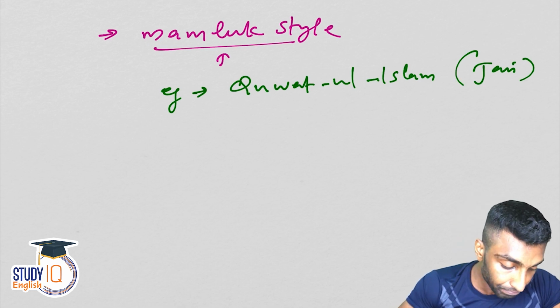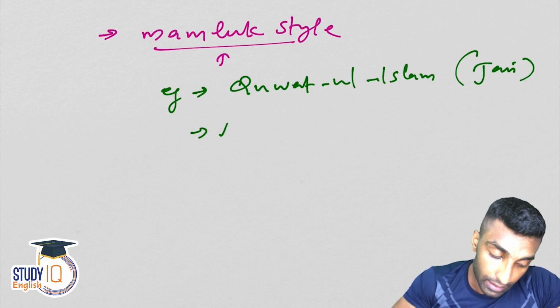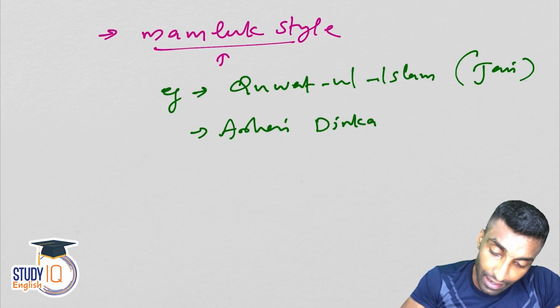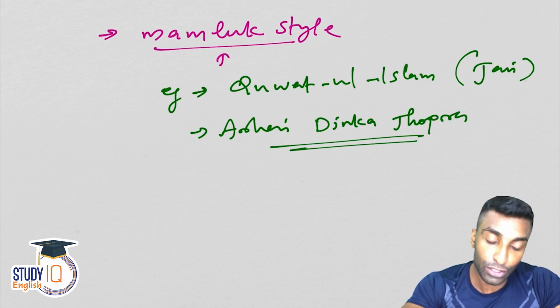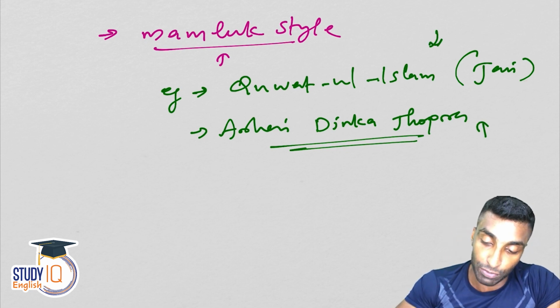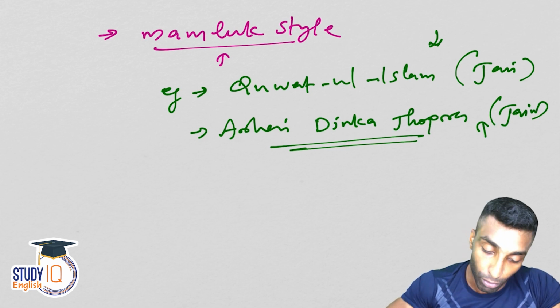And then Adai Dinka Jhonpra. It is also a Jain temple in Ajmer. So this was in Delhi, this is in Ajmer. It's again a Jain temple which was converted to a mosque.